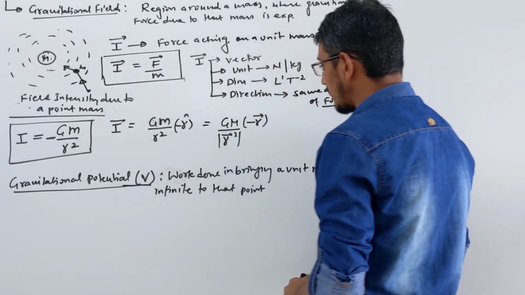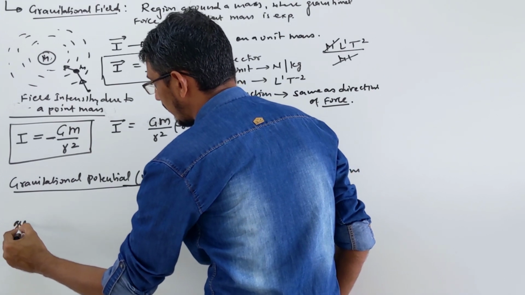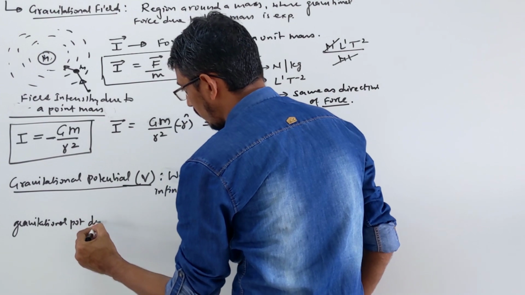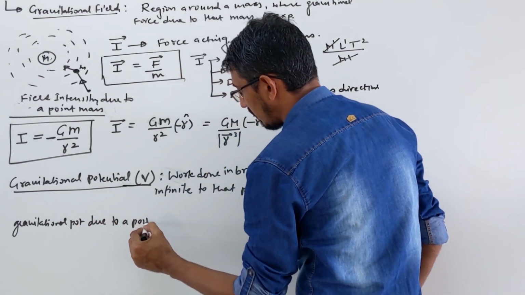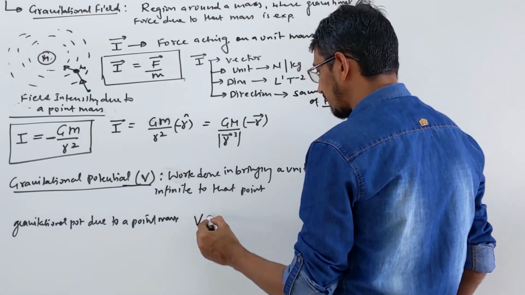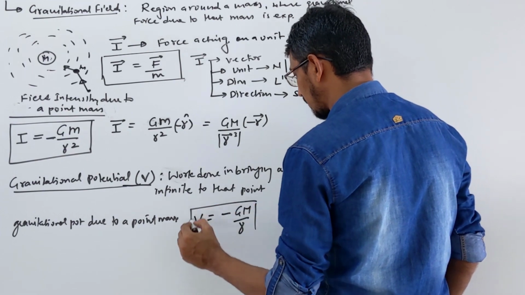So how do you write the gravitational potential due to a point mass? What is the answer? We write the symbol V, which is minus G m by R. That's your formula.